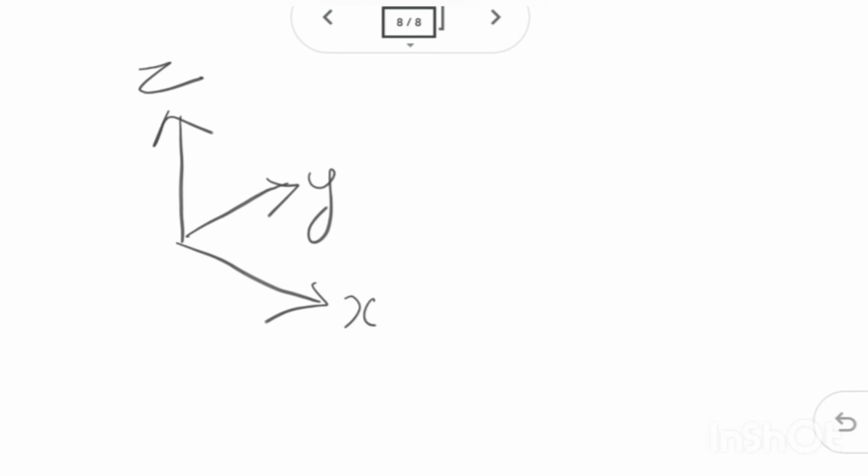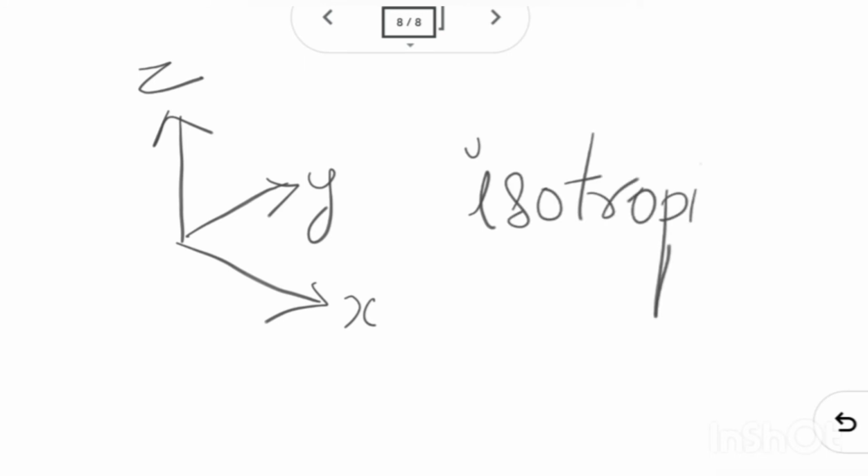Here they are talking about isotropic material or isotropic profile of soil. So what it means, if you just take a sample of any material, we can analyze the property along the x-axis, y-axis and z-axis. The properties may or may not vary in accordance to the direction, but when we talk about isotropic, that means the property is the same in all the three directions.